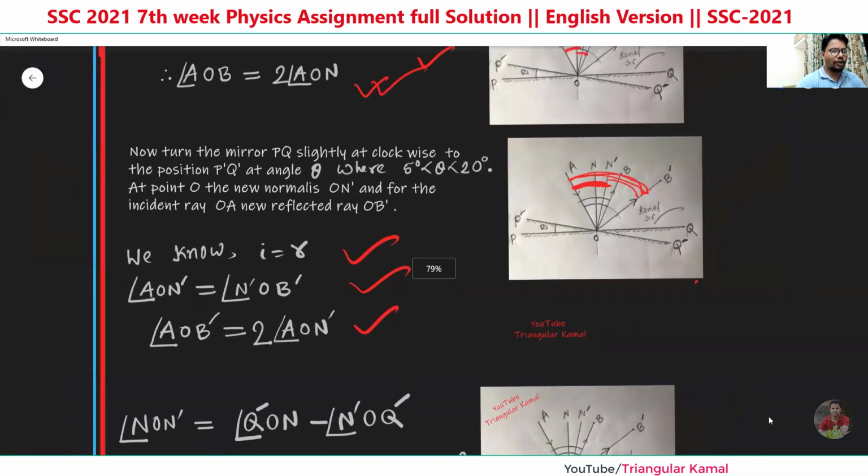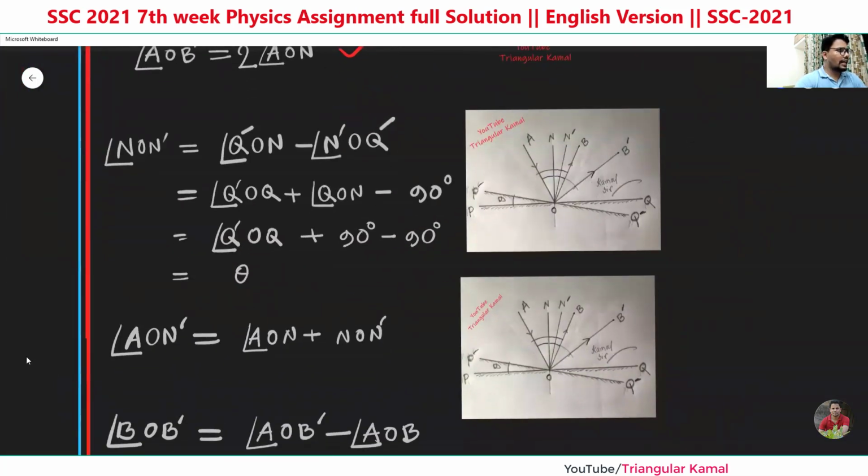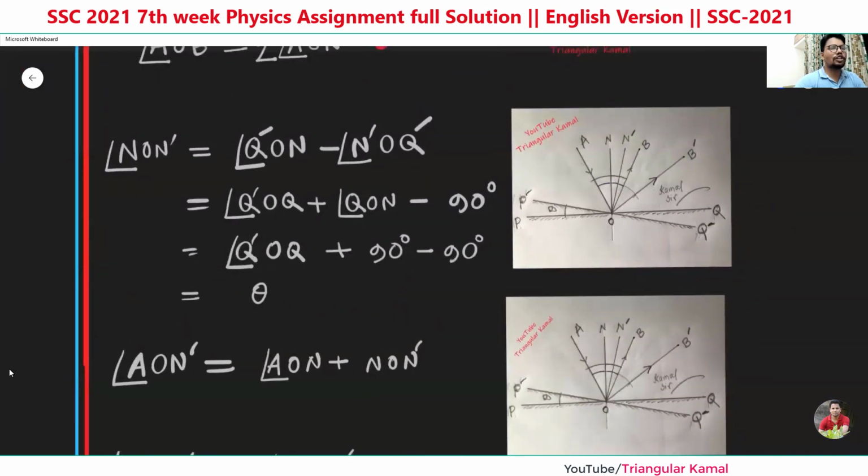Now next point, just identify here the change of the normal. The normal position changes from ON to ON prime. NON prime is now Q prime ON, which is Q prime ON minus N prime OQ prime.